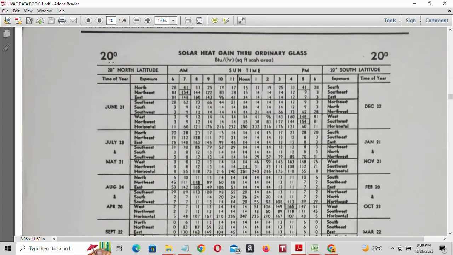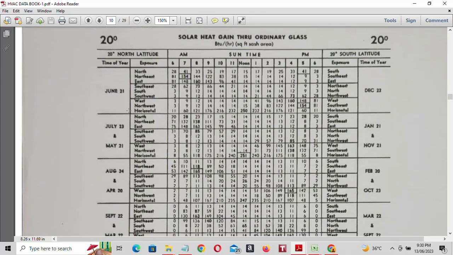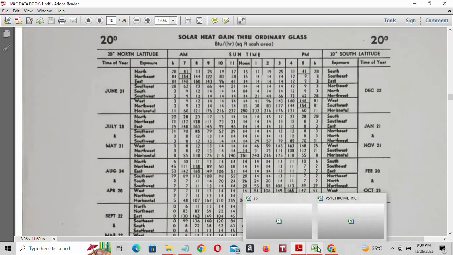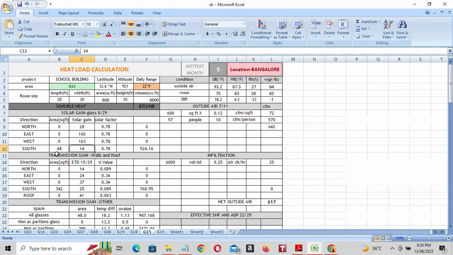In this 20° north latitude, we have to take the highest month, summer, means July and May. Here our wall is exposed to sun in south direction. So here for south we have to take the higher value, which is 14. So solar gain for the glass is 14 and solar factor is constant 0.78. If you multiply, you will get this value, 524.16.